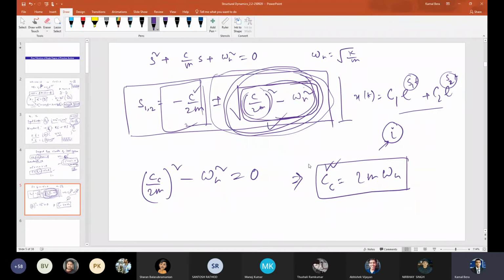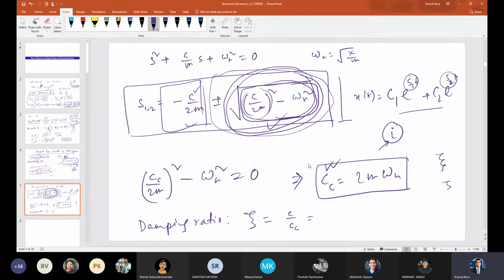Now we are introducing another term which is called the damping ratio. It is a non-dimensional parameter, known as zeta. My writing of zeta is very bad. Anyway, I will write it this way. So zeta is defined as C divided by CC.